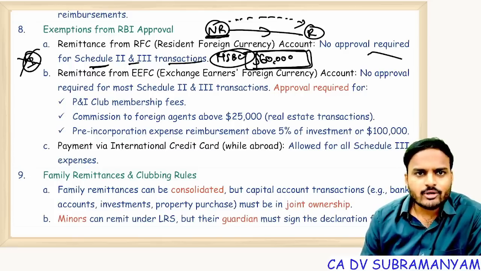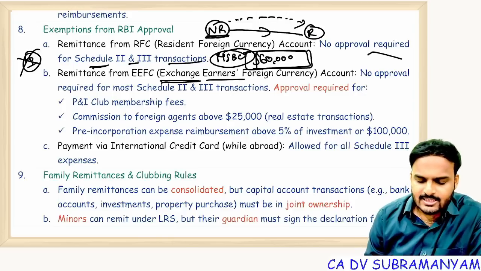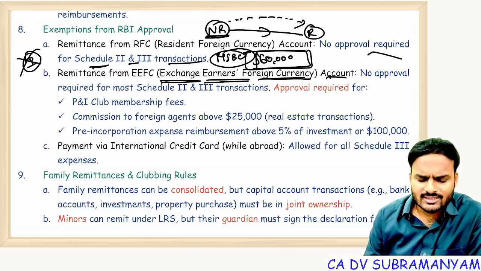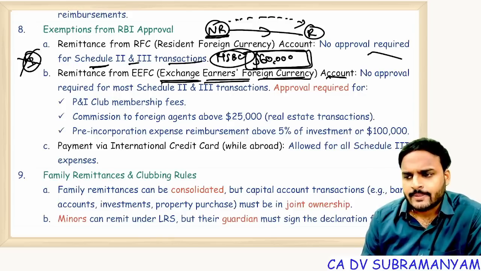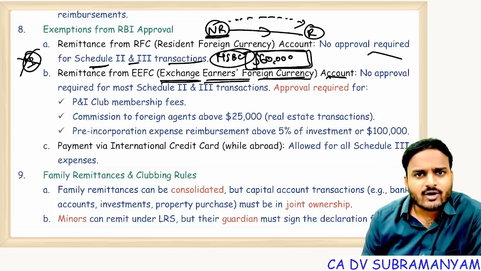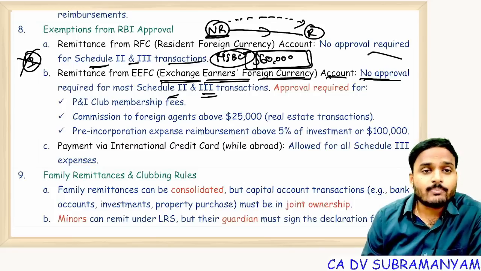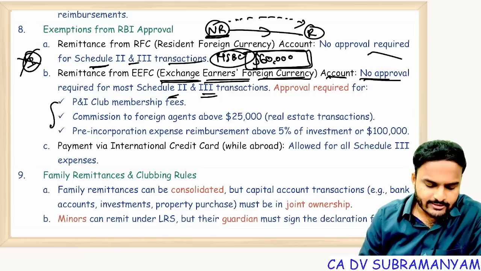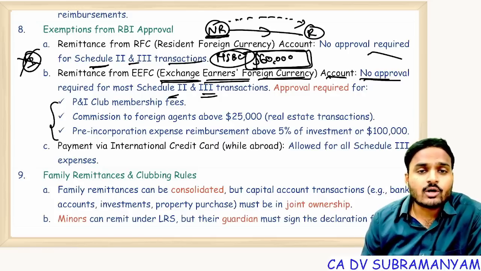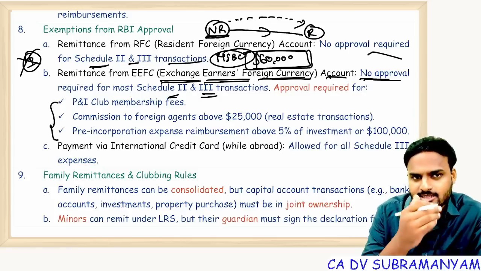Schedule 1 is already prohibited. Next one, exchange earners foreign currency account. Other than individuals, suppose in case of branches located outside India, they got foreign exchange earnings. If they want that money for Schedule 2, Schedule 3 transactions, they can use it. For that, no approval is required. Of course, for these 3 transactions, approval is required even if you want to withdraw your own foreign exchange money.